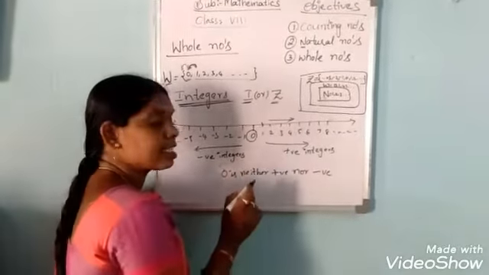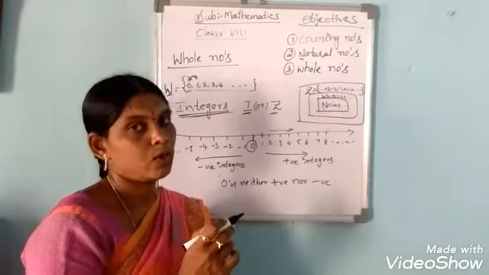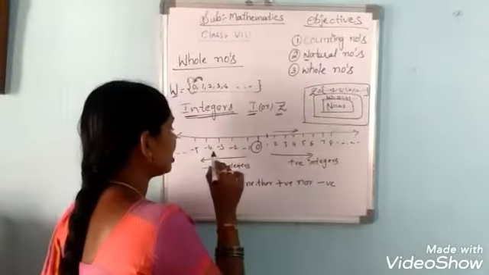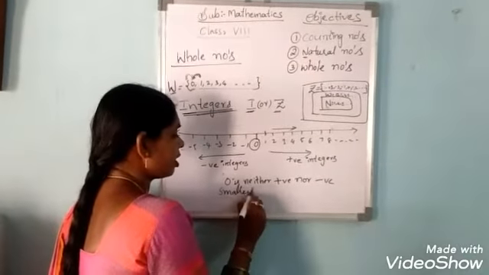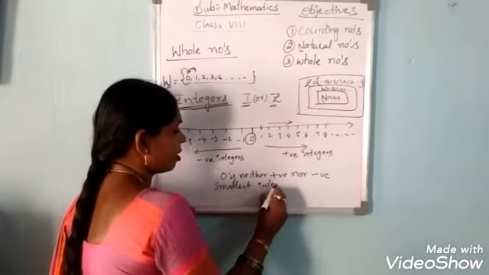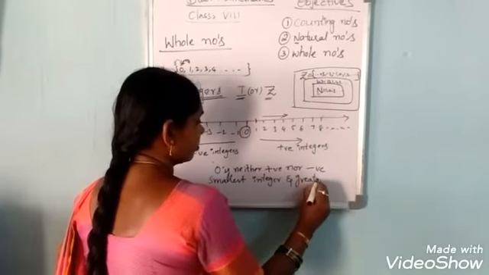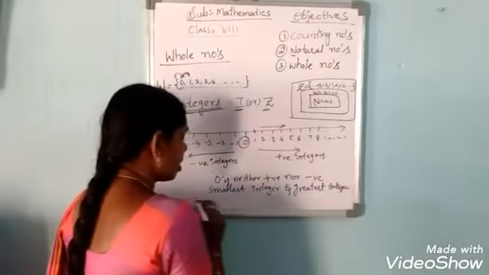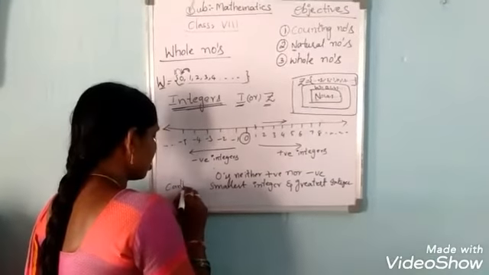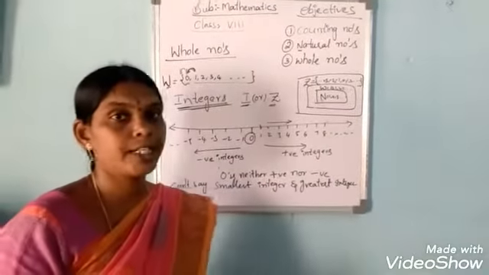Which is the smallest number in this integer set? Anybody say? No. We can't say the smallest integer and greatest integer in the integer set.